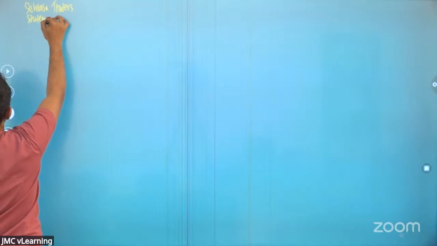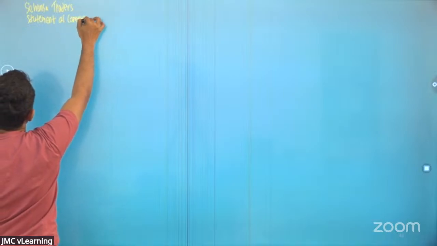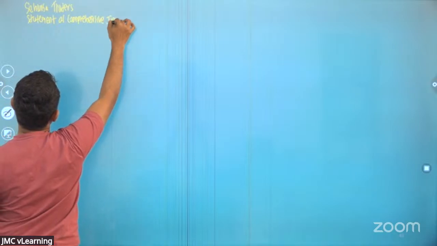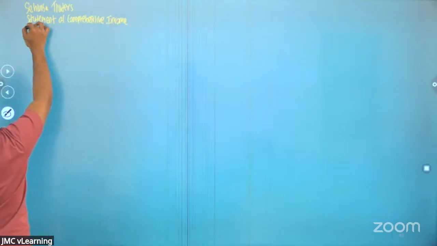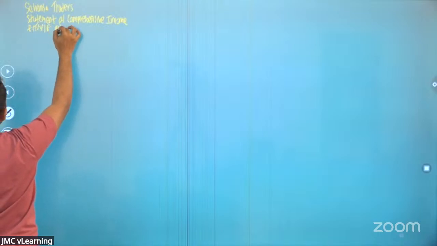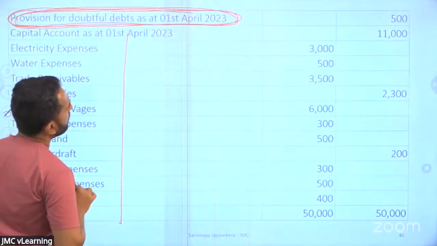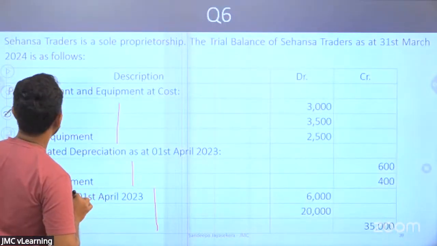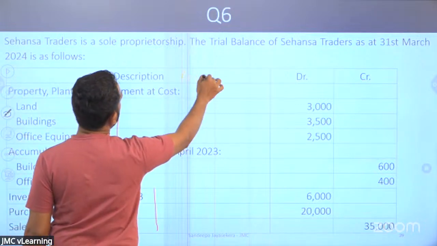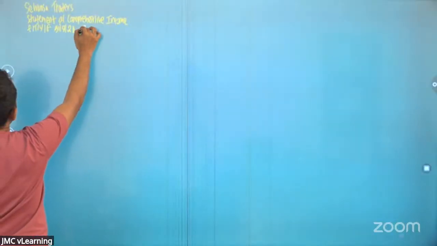Statement of comprehensive income. For the year ended 31st of March 2024. And figures are in thousands, I guess. Yeah, sorry, it has not been mentioned. Figures are in thousands. Rupees in thousands.